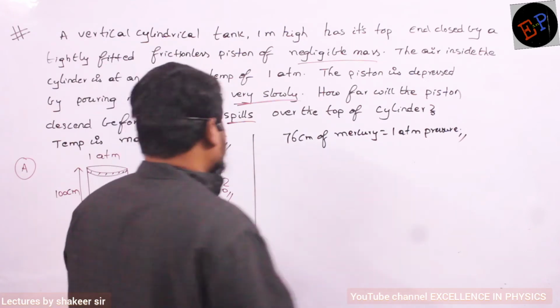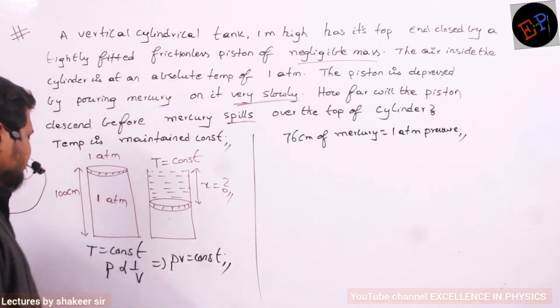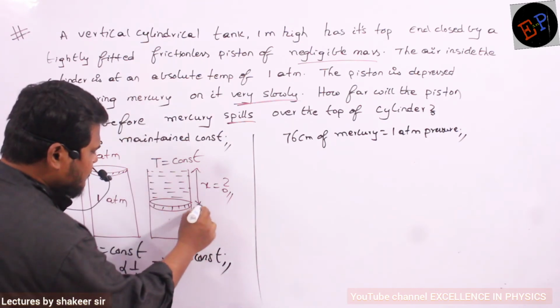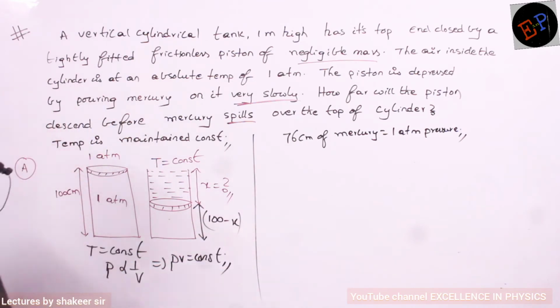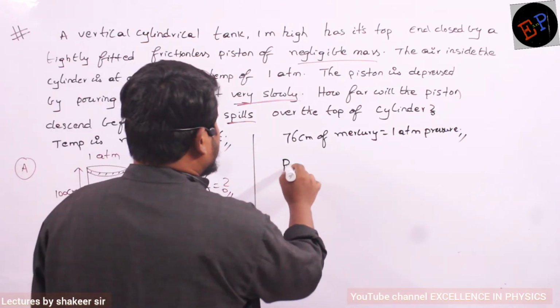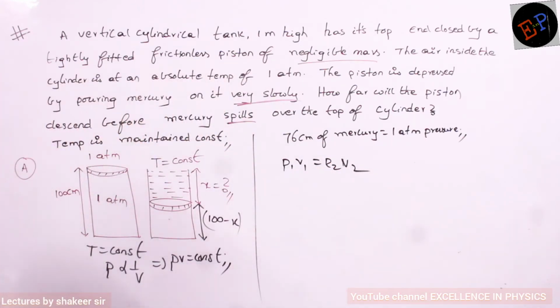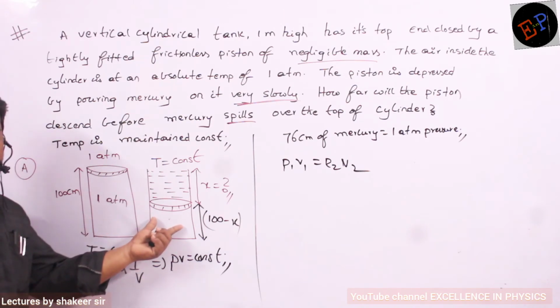Now, we are pouring some centimeters of mercury, that is X centimeters. Total centimeters is 100, so the remaining centimeters is 100 minus X. Because temperature is constant, can I write P1 V1 equals P2 V2? Definitely I can. P1 V1 are the initial pressure and initial volume. P2 V2 are the final pressure and final volume.